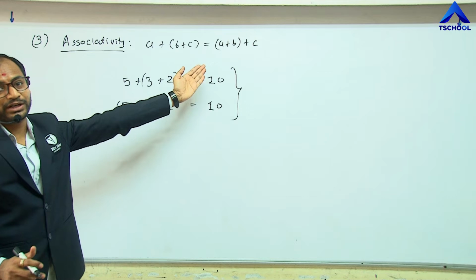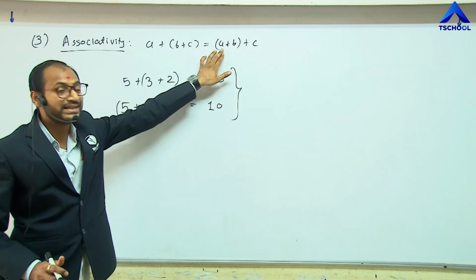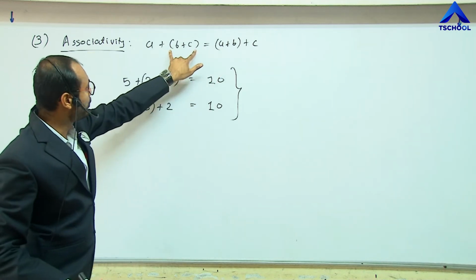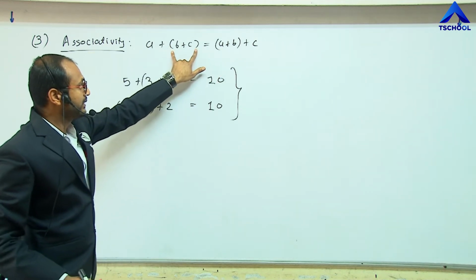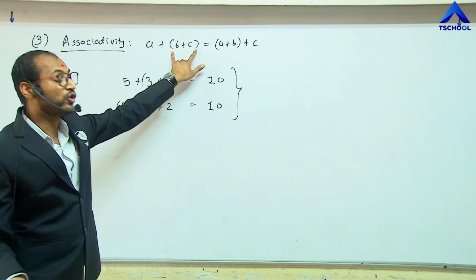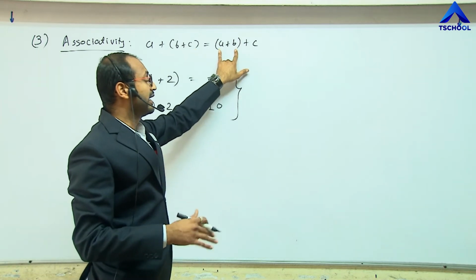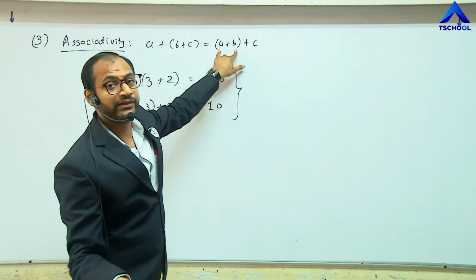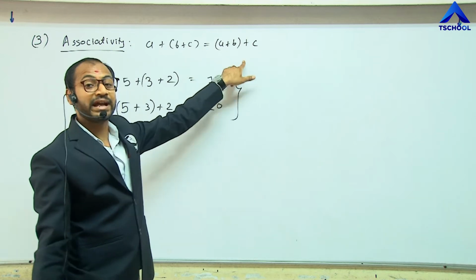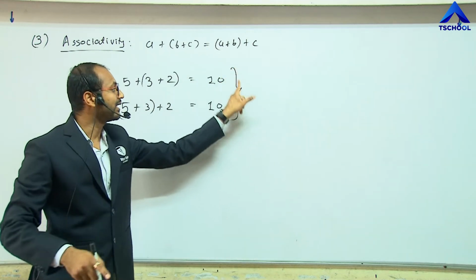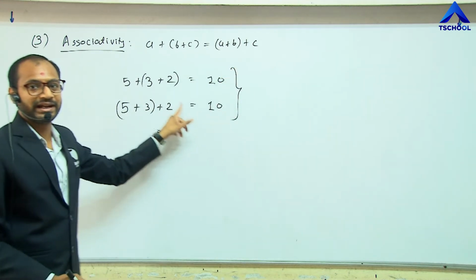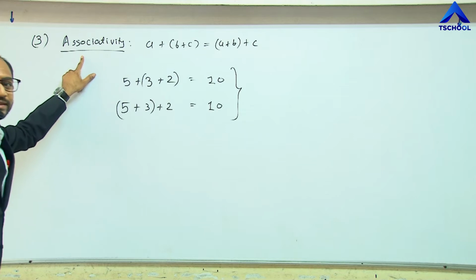For every operation, by grouping two numbers we get some result, and by grouping differently we get a second result. If the first result and the second result are equal, then we can say that the operation is associative.